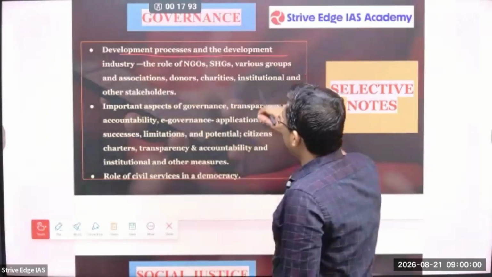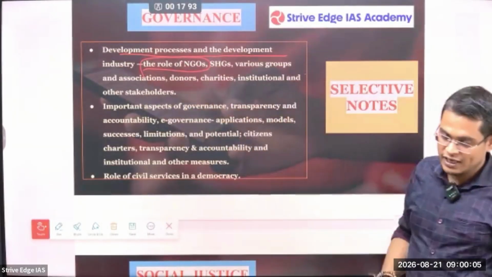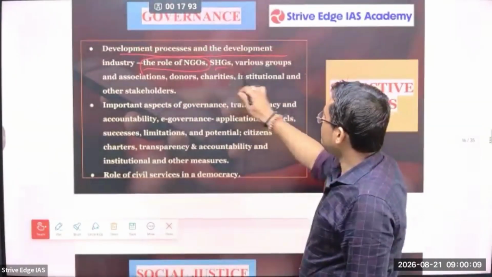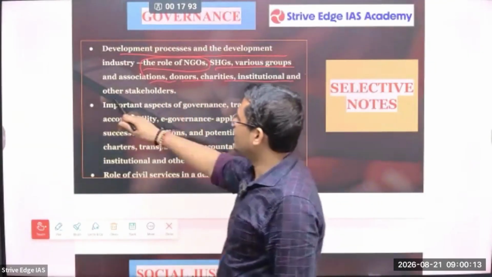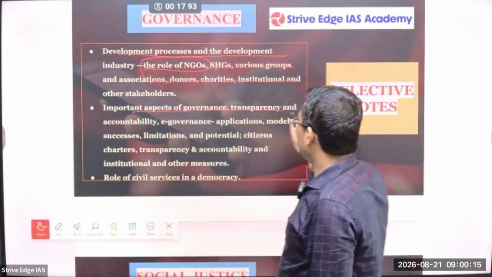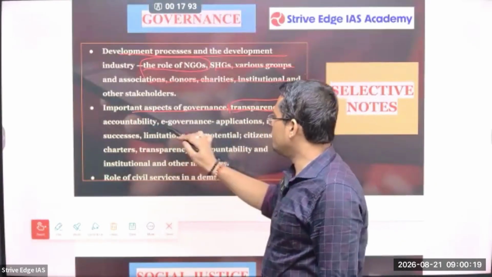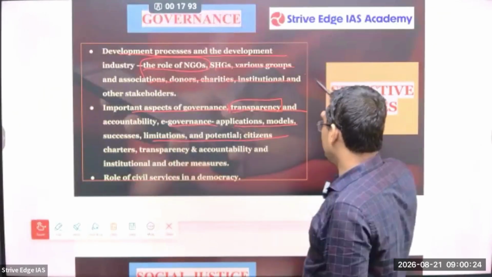Development processes and the development industry, role of NGOs: you can see it is directly in your syllabus, what is the role of NGOs, self-help groups and various groups, associations, donors, charities, institutions and other stakeholders. Then important aspects of governance like transparency, the RTI Act, accountability, e-governance, applications, models, successes, limitations and potential.